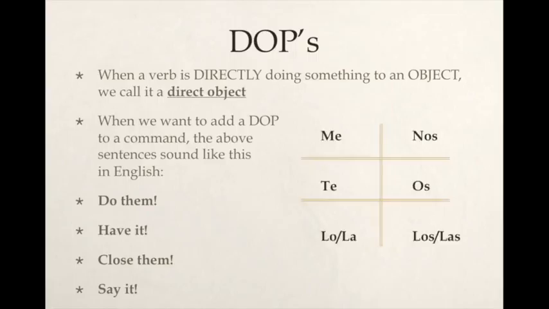And if we remember our direct object pronouns, they are me, te, lo, la, nos, os, los, las. A lot of times you'll see the direct object pronouns are going to be the bottom two forms, lo, la, los, and las, which of course depend on the gender and number of the direct object. So la tarea is la, el libro is lo, las ventanas are las, and los libros are los.